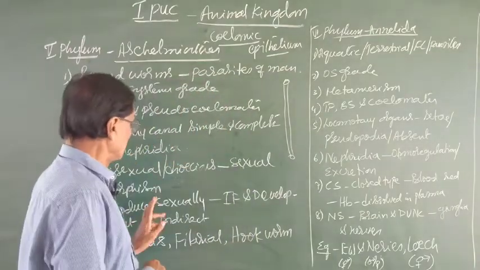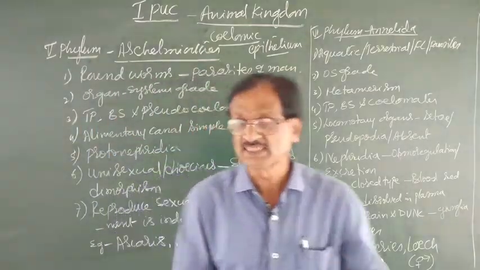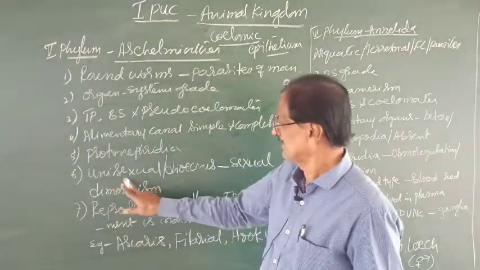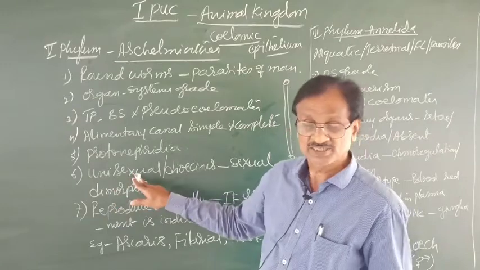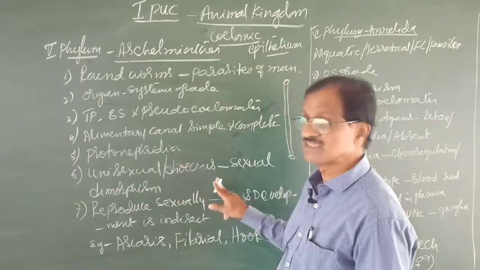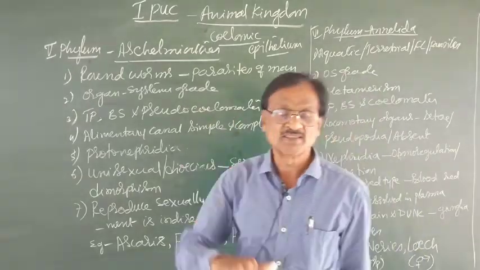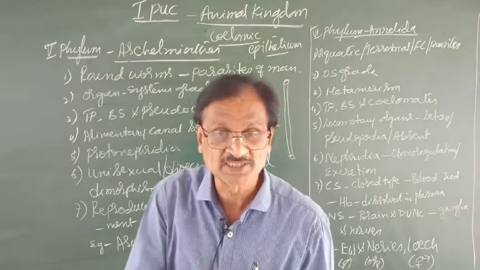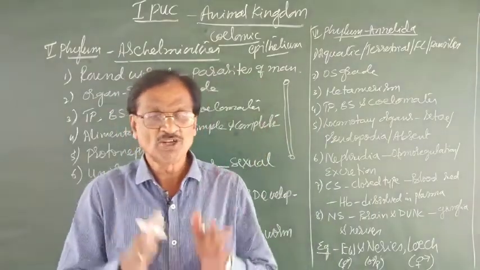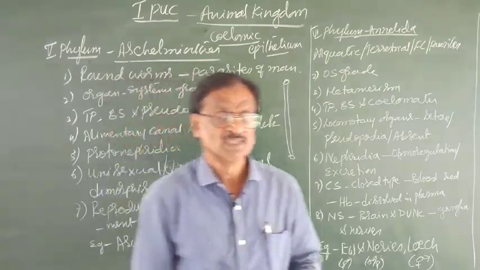If at all any one of the sex organs, either ovary or testis, is present, then the condition is called unisexual, or the other term is dioecious form. They also exhibit what? Sexual dimorphism. Remember. What do you mean by this term? Sexual dimorphism.